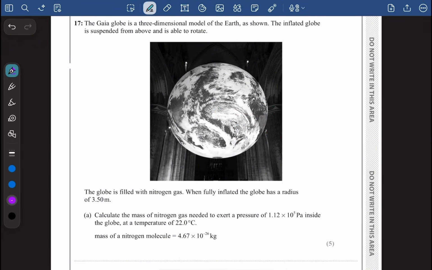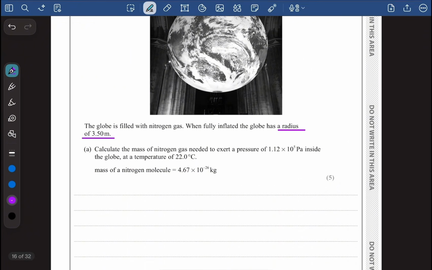All right, I'm going to annotate this because it's going to be important. Never ever forget to annotate while solving question papers. It's very helpful, guys. Trust me. In the next part of the question, they have said, calculate the mass of nitrogen gas needed to exert a pressure of 1.12 × 10^5 pascal inside the globe at a temperature of 22 degrees Celsius. So they have given us the pressure, they have given us the temperature as well.